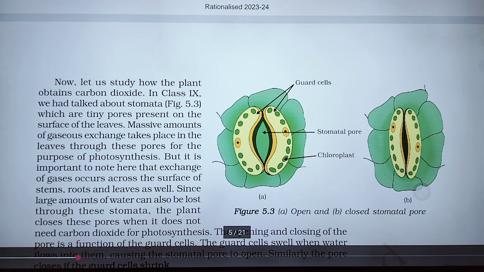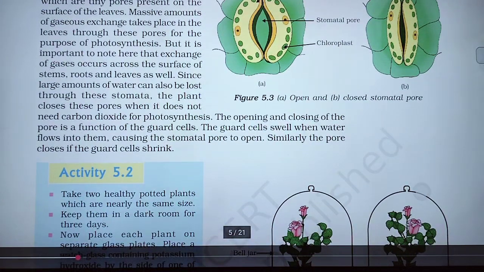But it is important to note that the exchange of gases also occurs through the stem, root and leaves as well. Since a large amount of water can be lost through these stomata, the plant closes its pores when it does not need carbon dioxide for photosynthesis. It means the stomata become closed when carbon dioxide is not needed for photosynthesis.